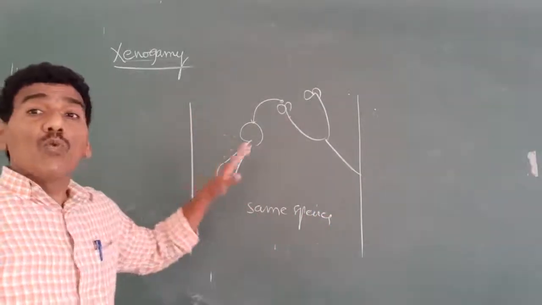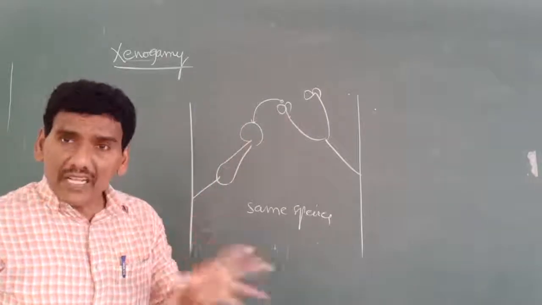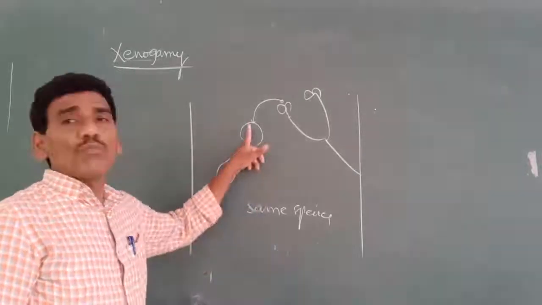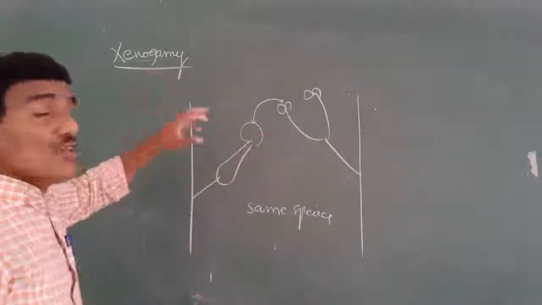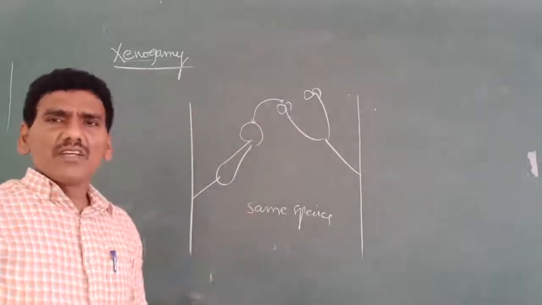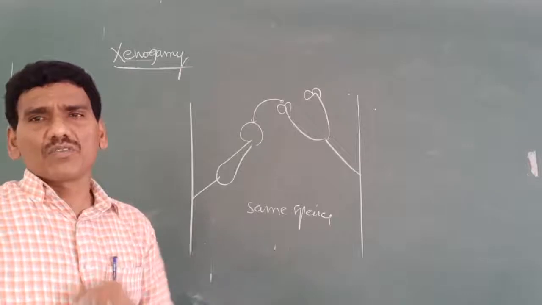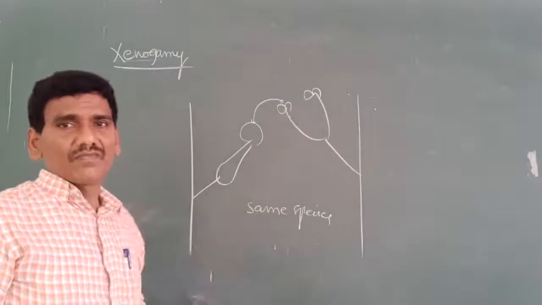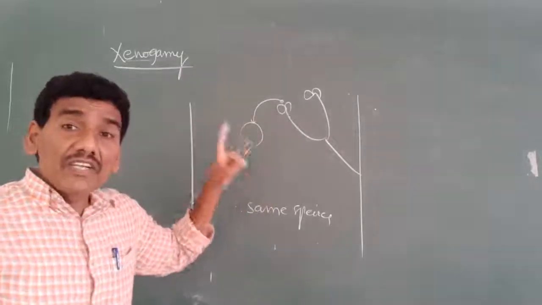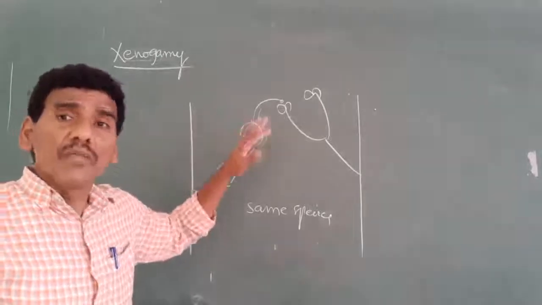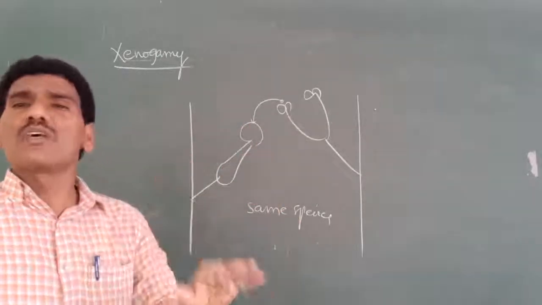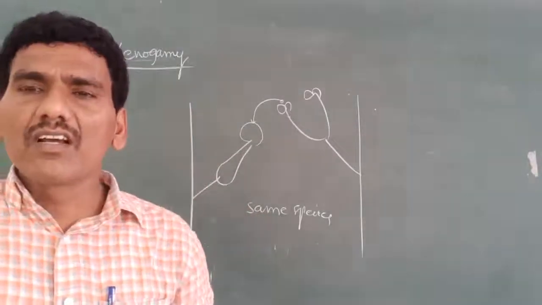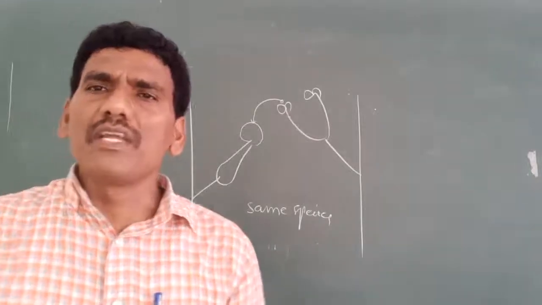This is the only type of pollination which brings genetically different types of pollen grains onto the stigma. Through this xenogamy, new evolutionary characters are formed because the pollen grains come from another plant of the species. That's why new genetic evolutionary characters are formed only from xenogamy, but not from autogamy and geitonogamy. This is about the three different types of pollination: autogamy, geitonogamy, xenogamy. Thank you all of you.